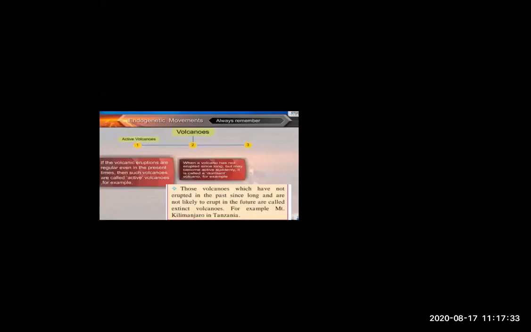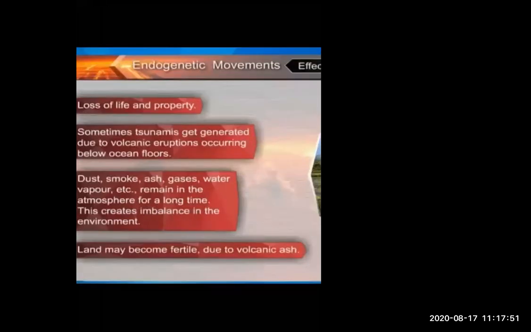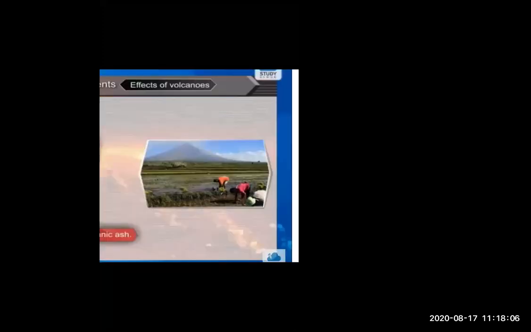Okay, this is the always-remember part, which is not in your syllabus, that I will cover for you. But before that, we will go to the main part, that is the effect of volcano. What happened because of volcano? Because of volcano, so many people lost their lives and property. Sometimes tsunamis are also generated. And because of this, what happened? Okay, students, can anyone tell me what are the effects of volcano?